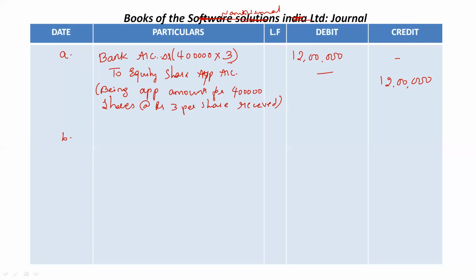So second entry. Now the company is transferring this equity share application amount to equity share capital account, right? So now equity share application amount is debited. Equity share application account is debited to equity share capital account.